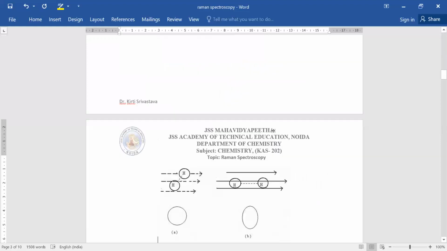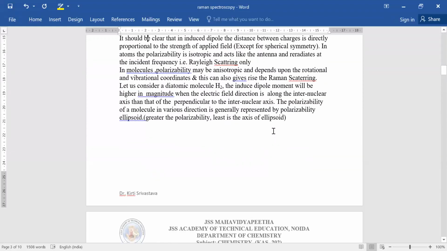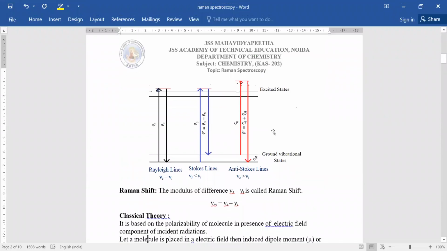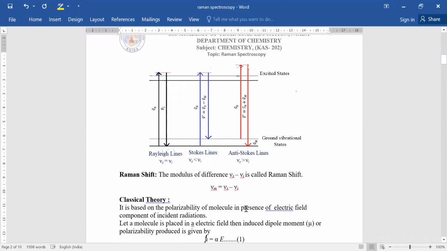Now, what is Raman shift? Raman shift is actually the difference in frequency of the scattered and the incident radiation. We represent Raman shift by nu m, and this is equal to nu s minus nu I. Now we'll discuss the classical theory.